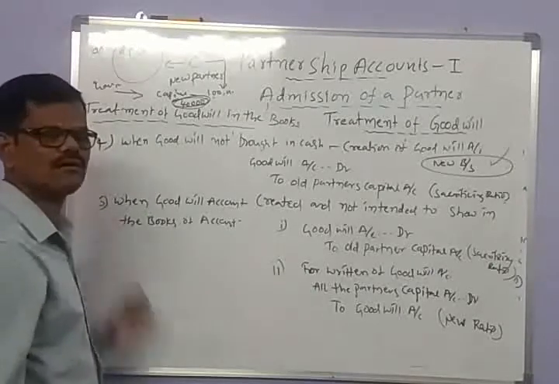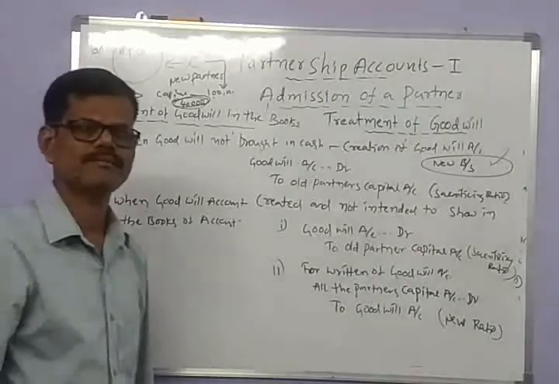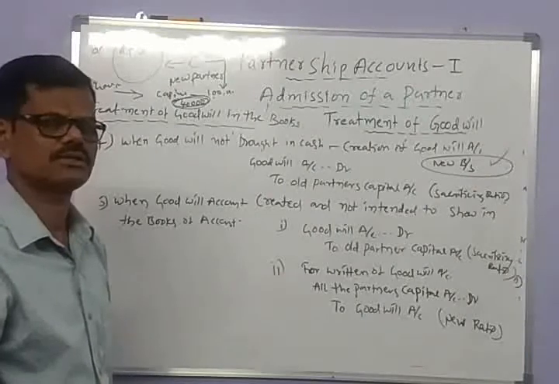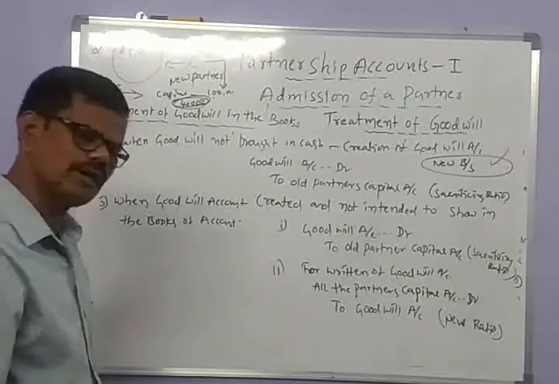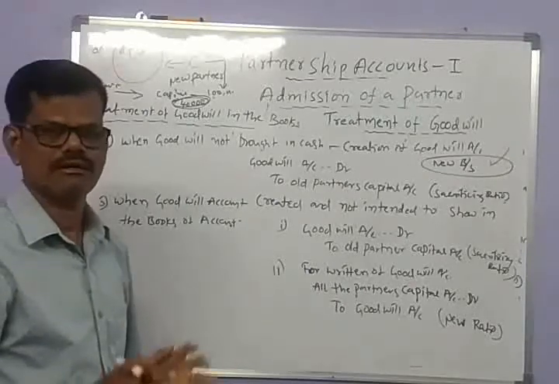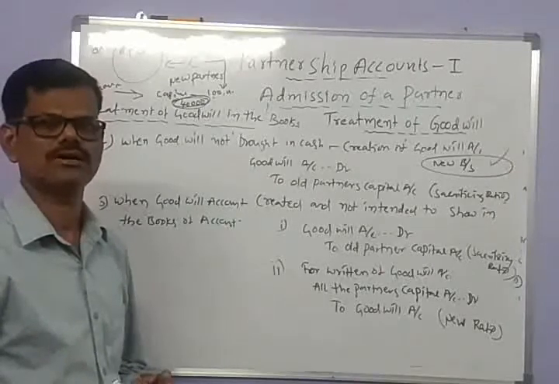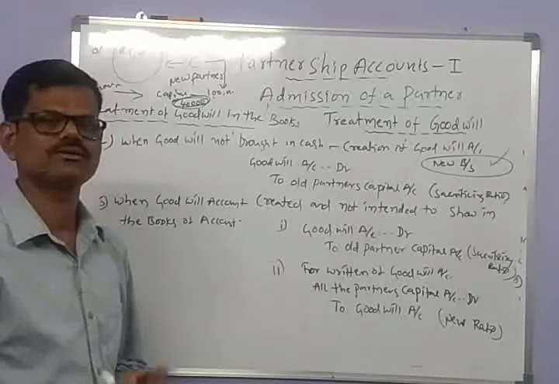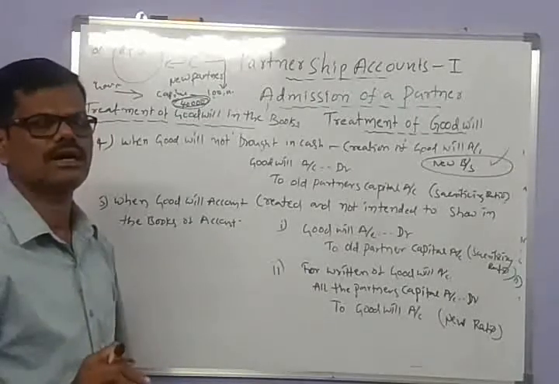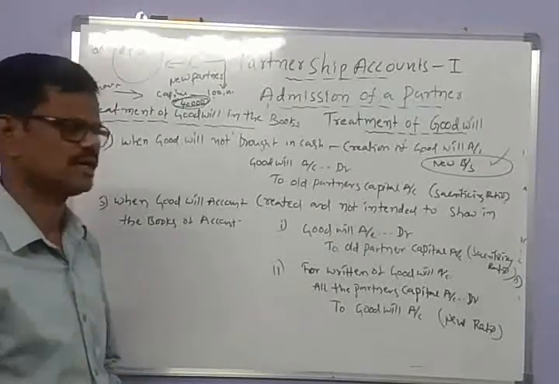In this occasion also, the new partner is not able to bring or does not pay goodwill in the form of cash. Then the goodwill account is created and immediately written off, because the partners do not intend to continue or show it in the new balance sheet. Once it is created, the balance is transferred to the old partners as per the sacrificing ratio.